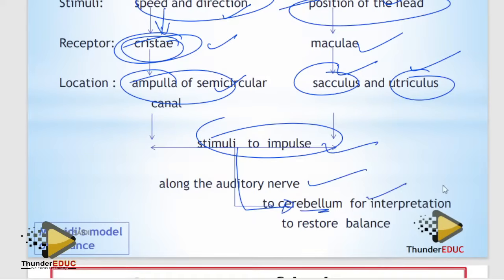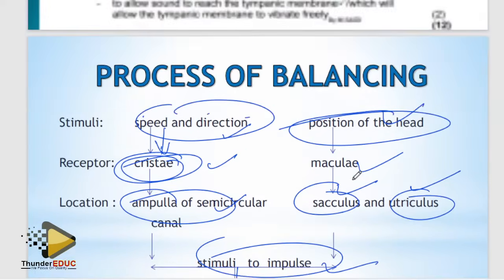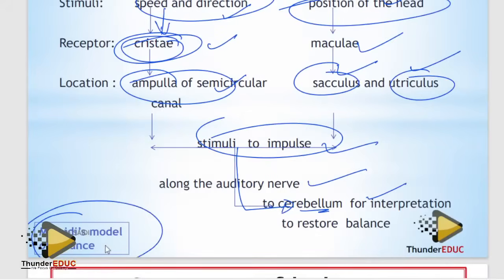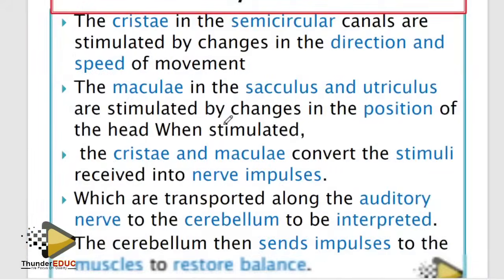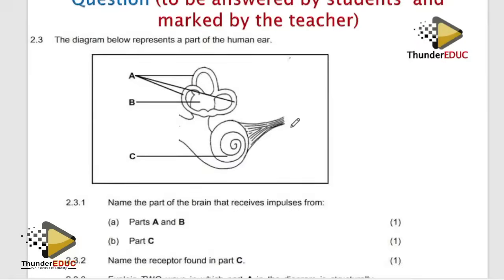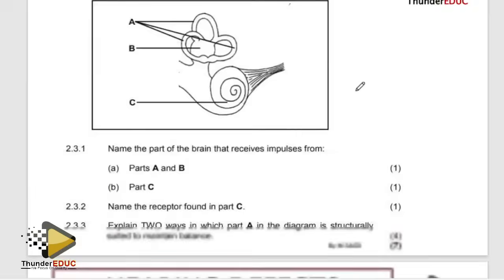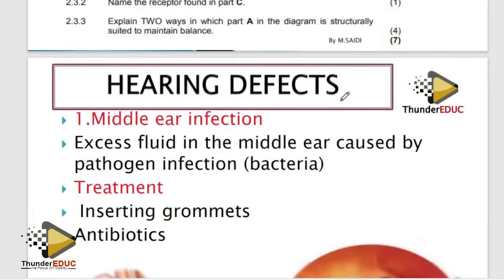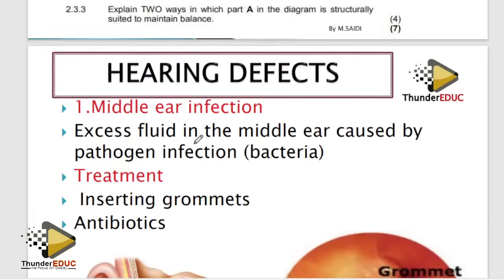Simple, done. Hearing, done. I made this model of balance just to simplify work for you. That's why it's called Saidi's model of balance. So guys, that's it. Balance is done. You guys are going to kill this paper, I'm telling you. Practice more questions. Go to Thundereduc or Get Answered, one of the websites. You'll be able to get questions there and then answer. Try to pass, guys. You want to be in the university.